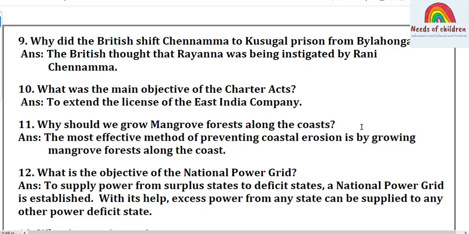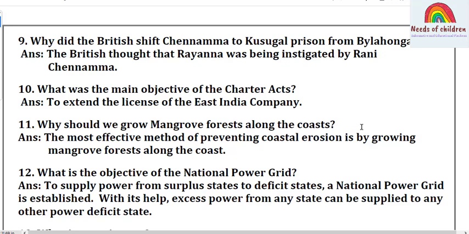Question number 11. Why should we grow mangrove forests along the coasts? Students, this is the question, it is from geography, India forest resources. Answer for this, the most effective method of preventing coastal erosion is by growing mangrove forests along the coast, because the coast can be eroded by the waves.